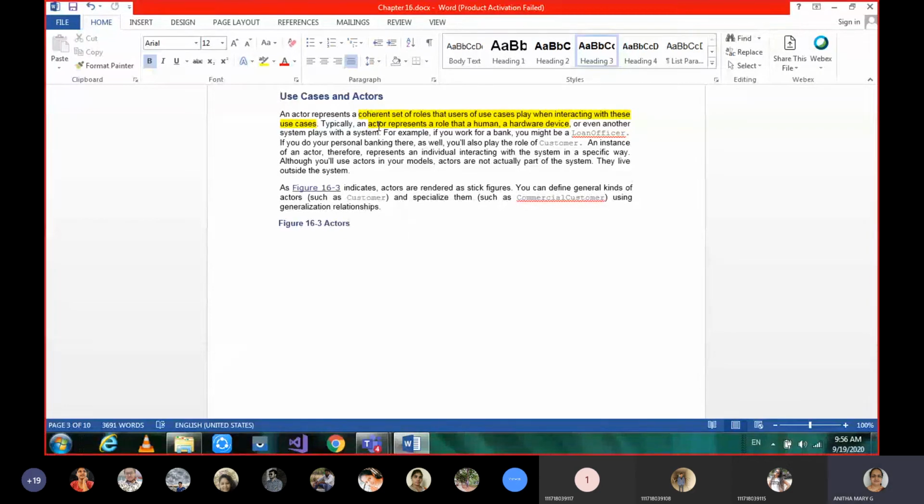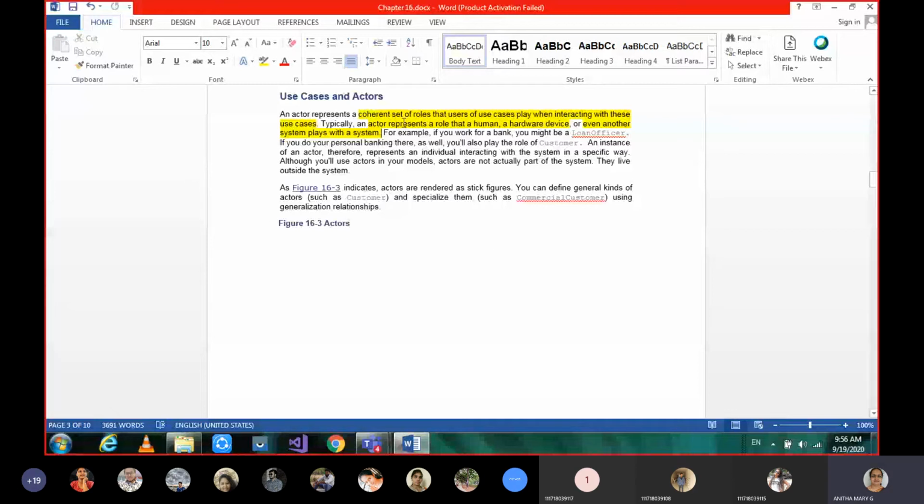This actor may not be a human being. It can be a hardware device also, or sometimes even another system. When two systems are interacting, the external system interacting with the system which we call the internal one is also called an actor.